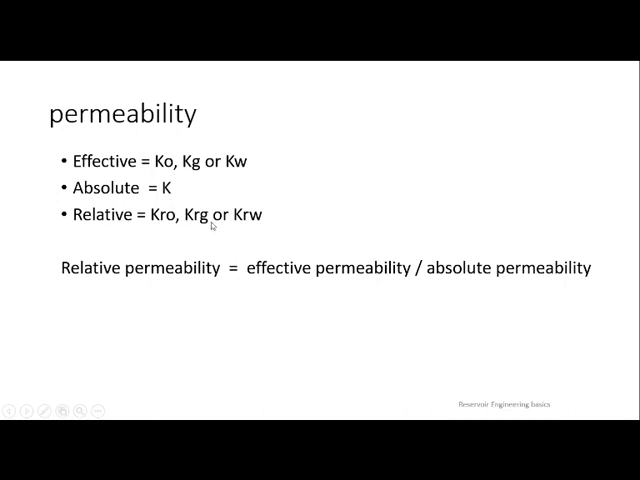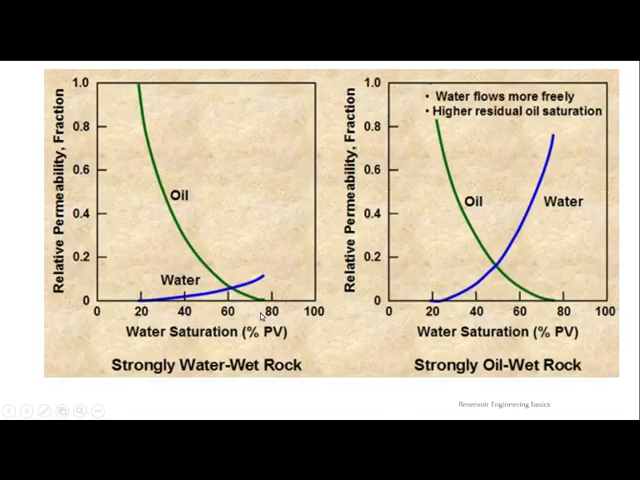Relative permeability is KRO, KRG, KRW. When you are measuring with respect to oil, KO by K. When you are measuring with respect to gas, KG by K. When you are measuring with relation to water, KW by K. So this is about basic definitions of permeability. And these are relative permeability graphs which represent two reservoirs. One is oil wet, another one is water wet. So the right one is strongly oil wet and the left one is water wet.